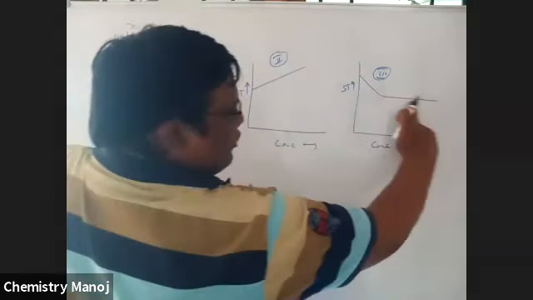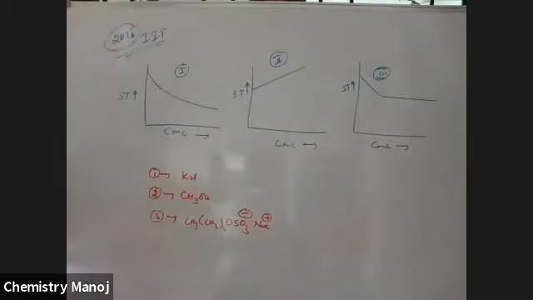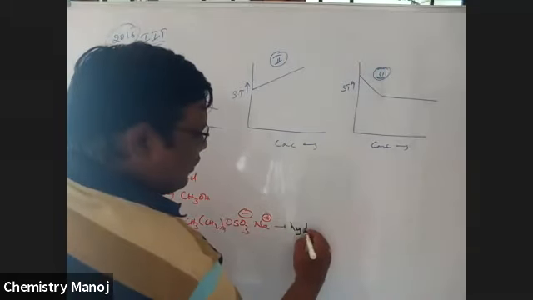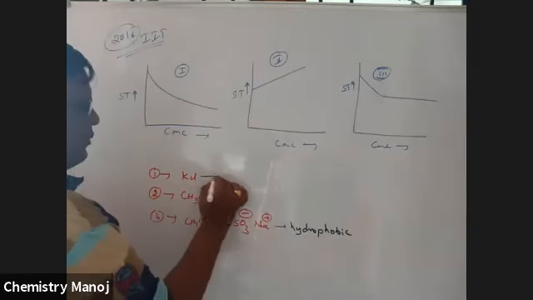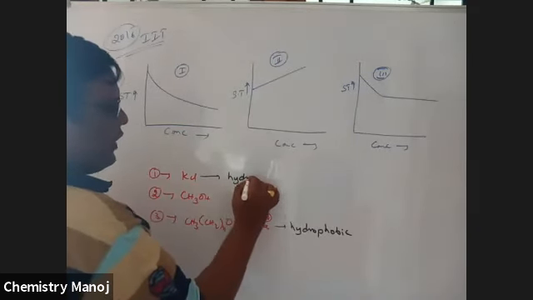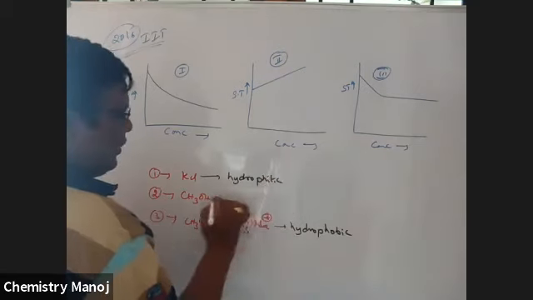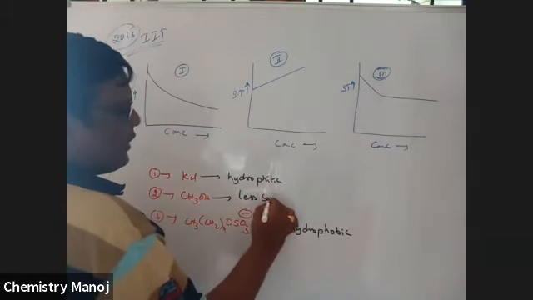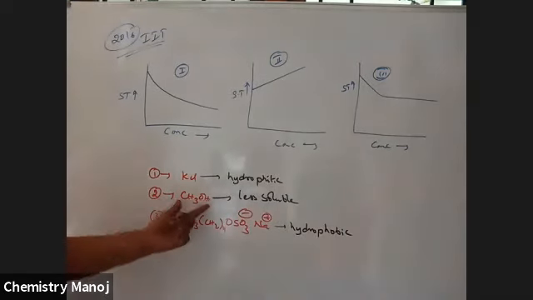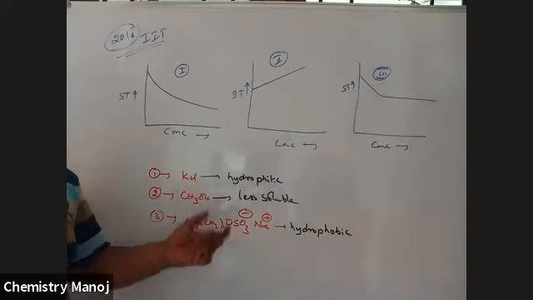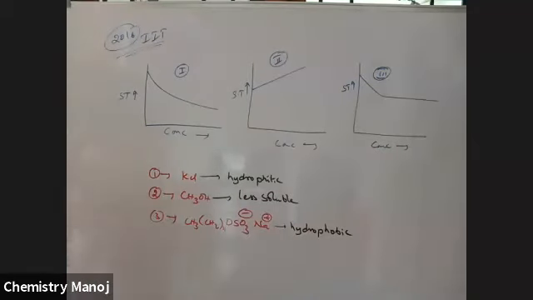Here it first decreases and then becomes constant. I already explained all these points to you. Less soluble case: when less soluble substances are added, the surface tension gradually decreases.